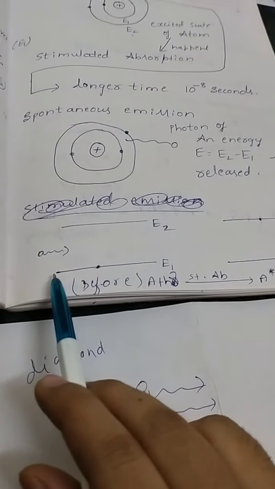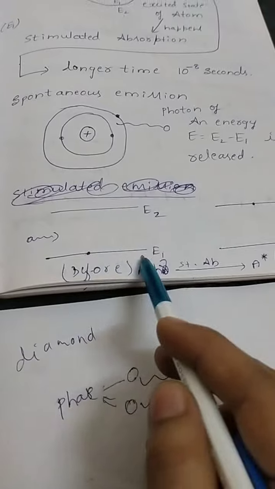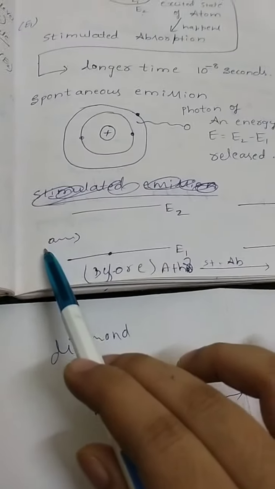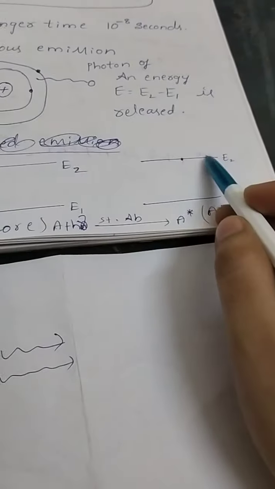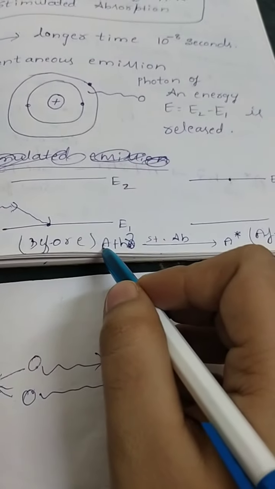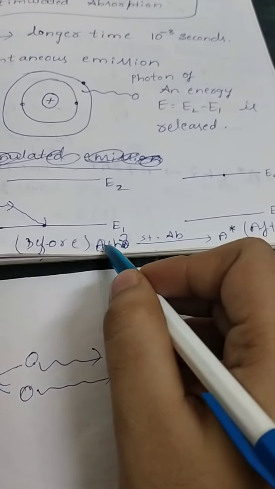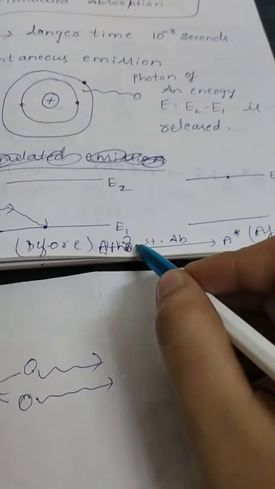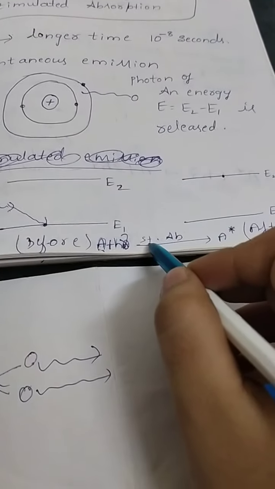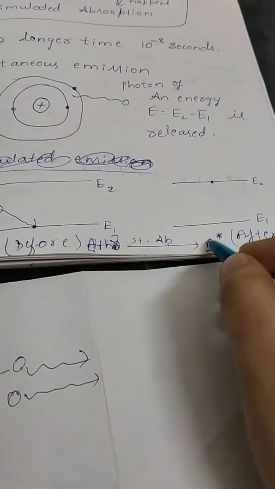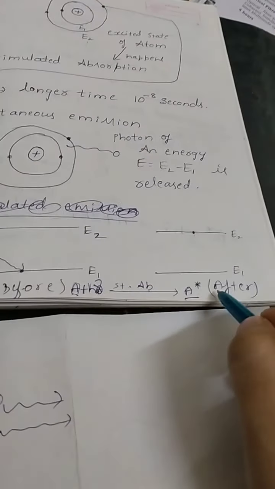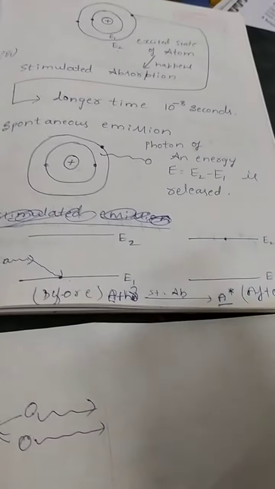Before absorption, E1 is the ground level or the low energy state, and E2 is the higher energy state. It will absorb a photon. Photon will come towards like this. Then what happens after absorption? This electron jumps to the E2. And mathematically I can show like this. There is a natural state of atom. After getting the energy h nu, by going through the process of stimulated absorption, it will come in the form of excited state. So I have to mention it with A star. Okay, so this is before absorption and this is after absorption of energy.